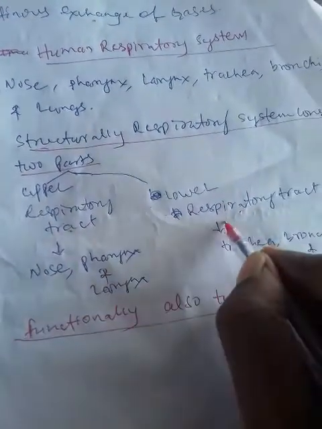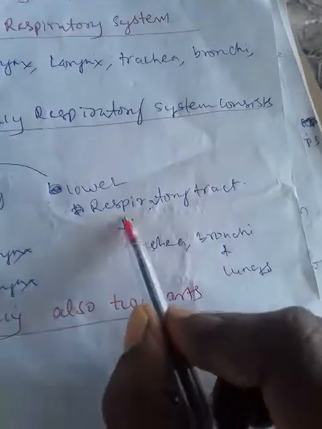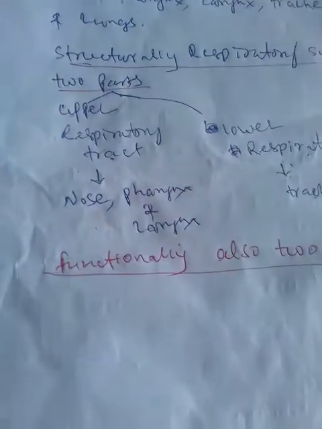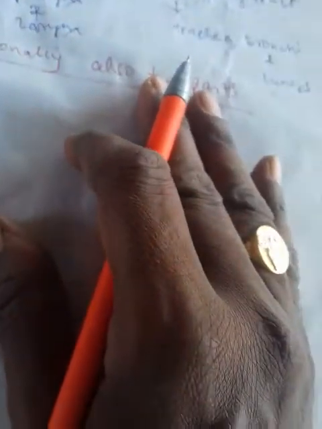Structurally, the upper respiratory tract includes nose, pharynx, larynx, whereas the lower includes trachea, bronchi and lungs. Coming to functionally, they are the conducting zone and the respiratory zone.